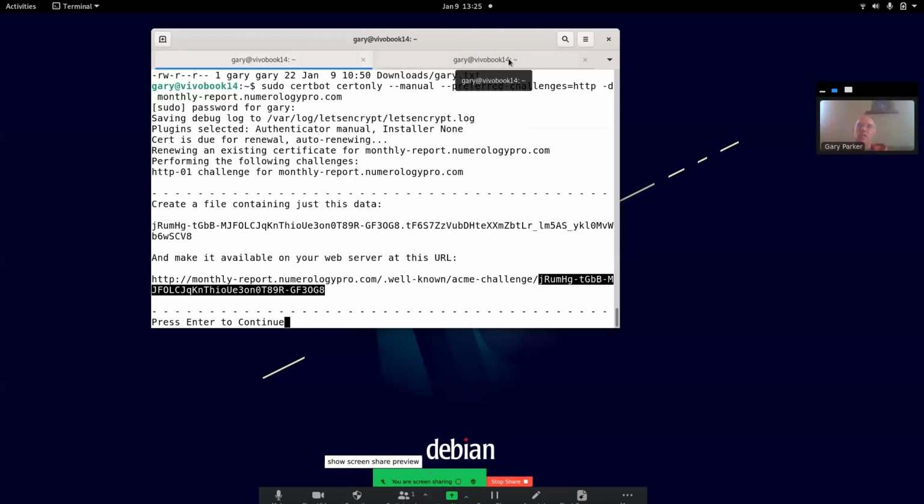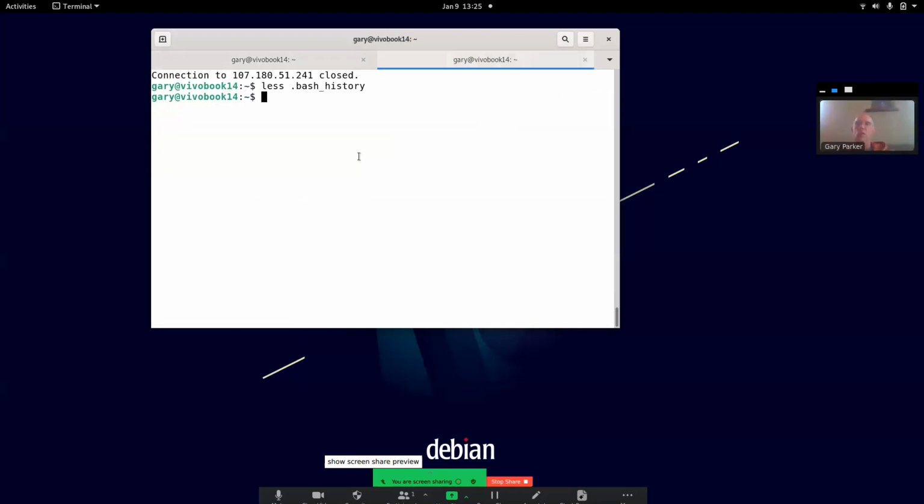And then rather than send that file over, sometimes I find it easier to SSH into the account and then edit the file there. But you can go either way. I'll show SCP in a minute.